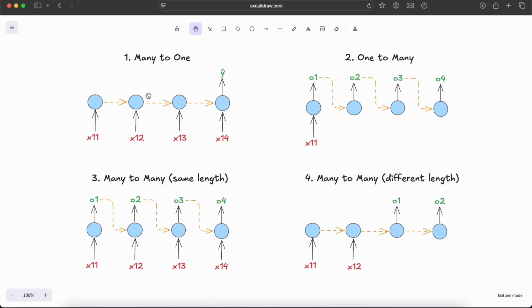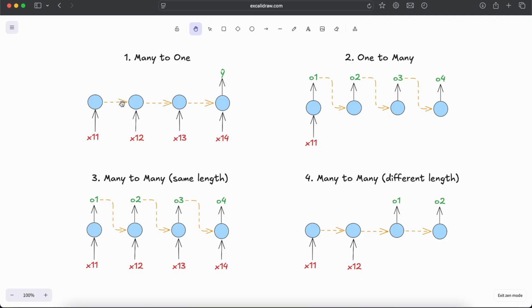So we have many to one recurrent neural network, where we are passing multiple inputs and we are getting one output. At the first time step, we are passing this X11 into this neural network, and we get some output.